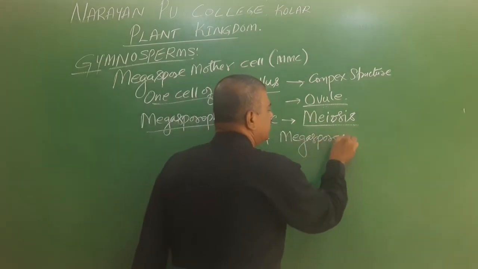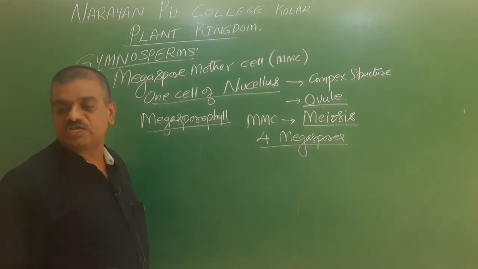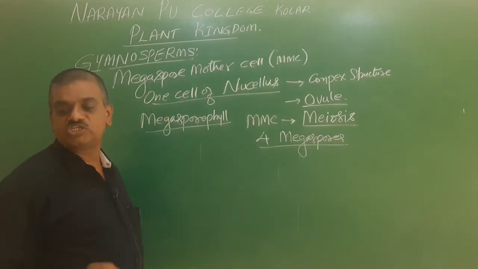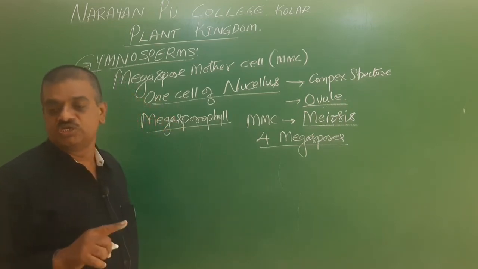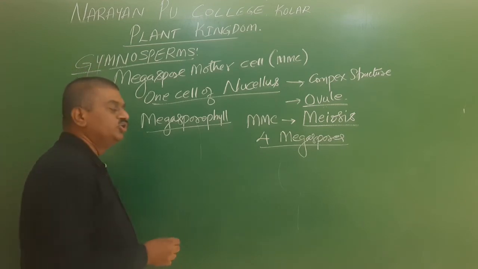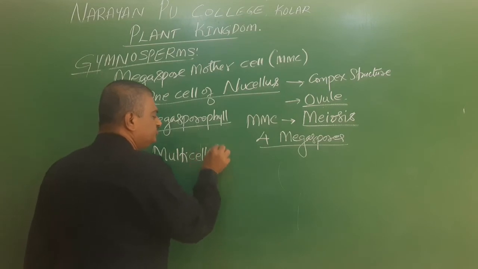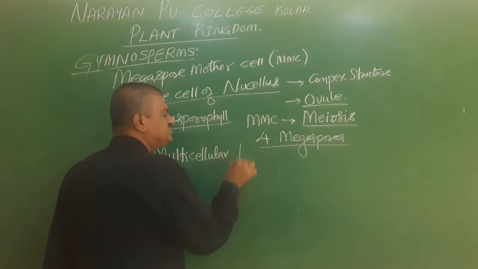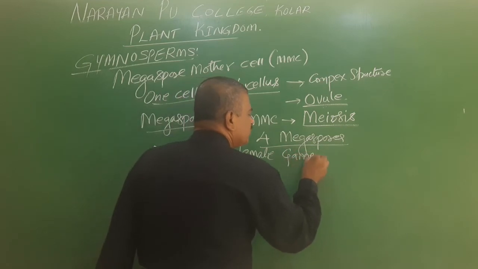Of these four megaspores, one is enclosed within the nucellus to form the multicellular female gametophyte. I'll repeat this.